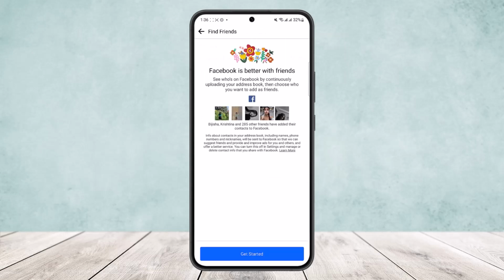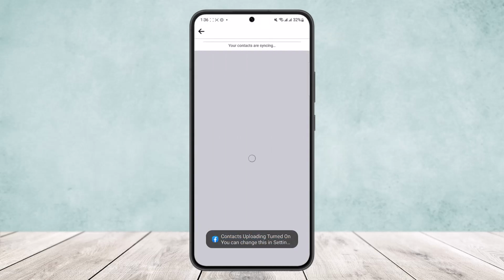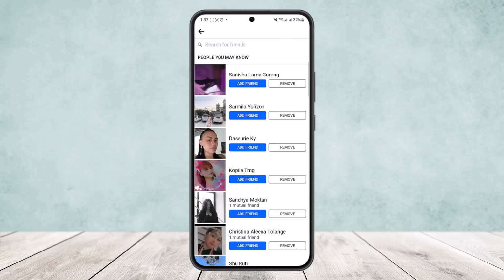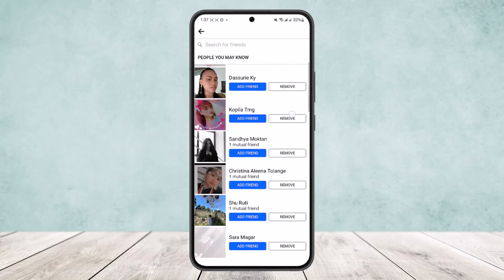Simply tap on it and you can see Facebook is better with friends. And once you do this, if you tap on get started here, your contacts will be synced, and then Facebook will suggest friends that you have on your contact list. Now, once you do this, you can see it's enabling, and any contacts that you have on your device, if they have Facebook, they'll show up here.